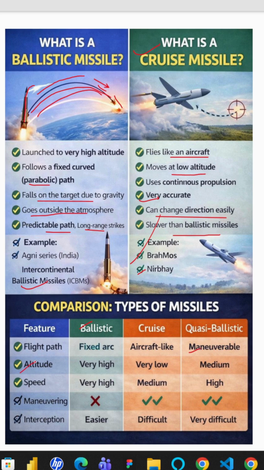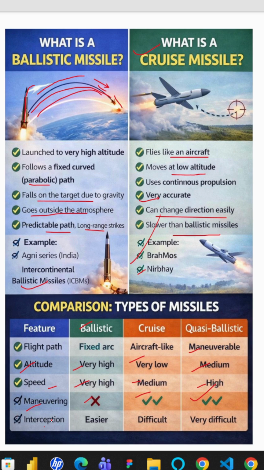Then altitude is very high for a ballistic missile. For cruise, it's very low. For quasi-ballistic, it is medium. The speed for a ballistic missile is very high, for a cruise missile it is medium, and for quasi-ballistic it is high. For maneuvering, ballistic missiles cannot maneuver; the path is fixed. Cruise missiles can maneuver, they can change the path, and quasi-ballistic missiles can also change the path.